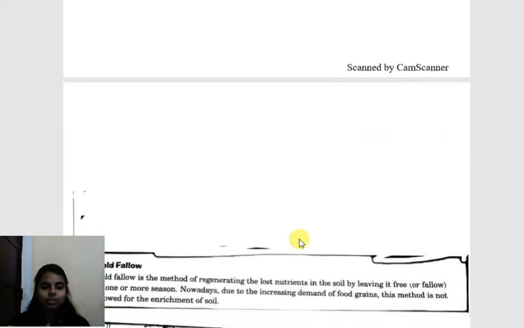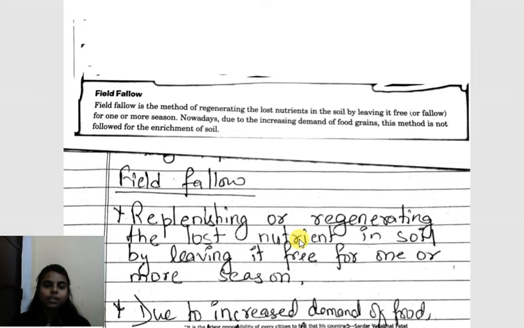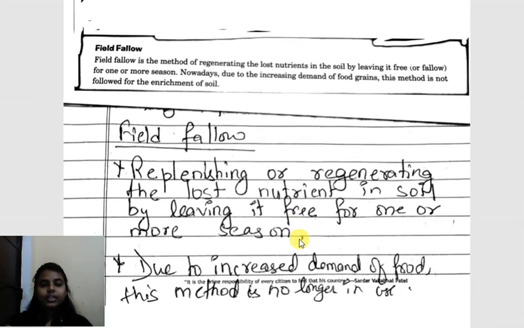Now our next topic is field fallow. This is also a natural method of providing nutrition to the soil. The artificial method was manuring and fertilizing. The natural methods are crop rotation and field fallow. Fallow means to leave vacant. So field fallow is the method of regenerating the lost nutrients in soil by leaving it free or fallow for one or more seasons.